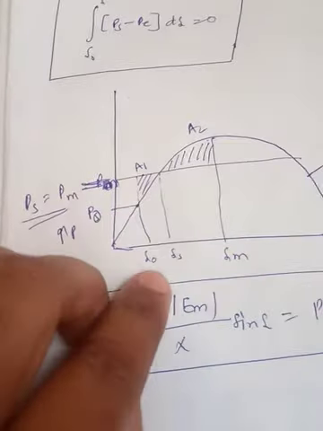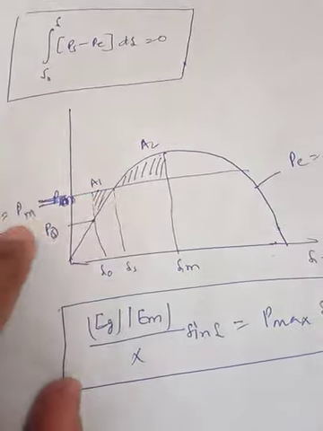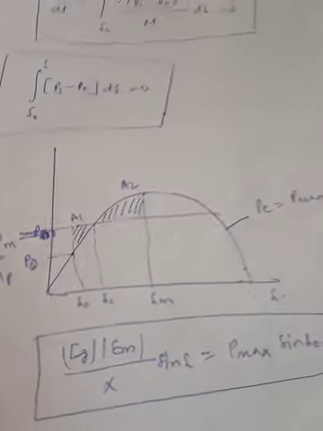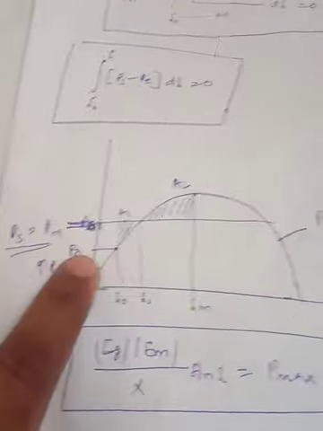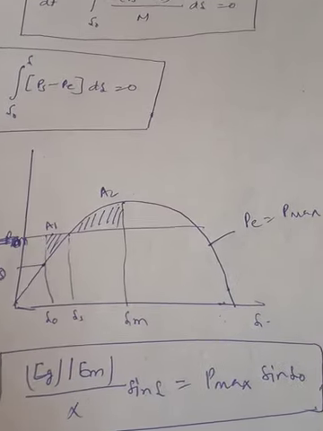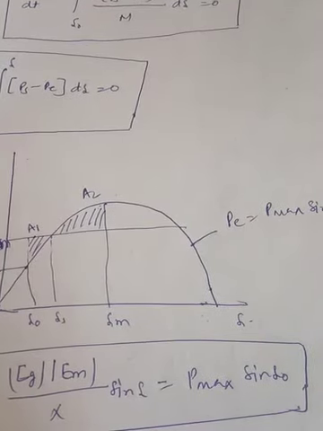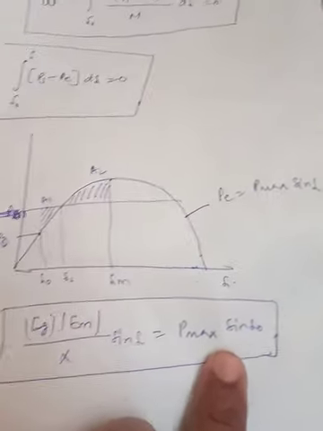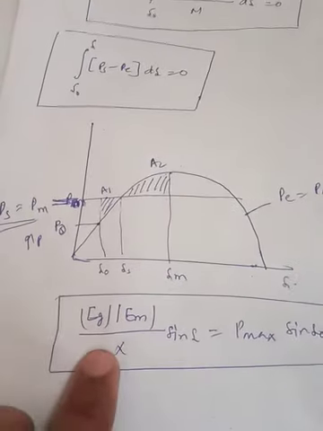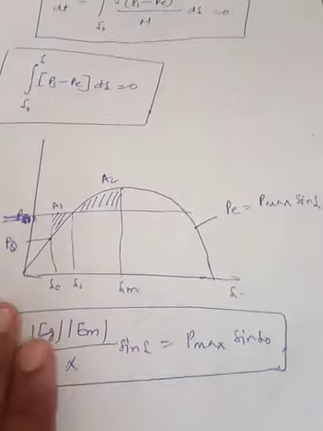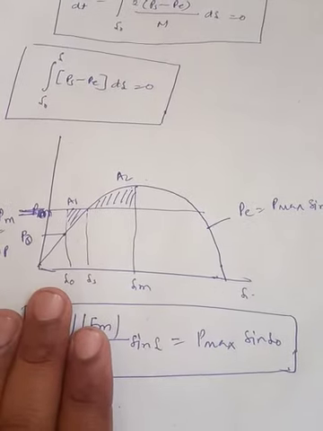So the motor is operating at delta 0 and the corresponding power output is P0. Now the power input to the motor at the torque angle delta 0 can be written as P max sin delta 0, which is Eg Em by X sin delta. So this is our main equation by which you can define the input power.